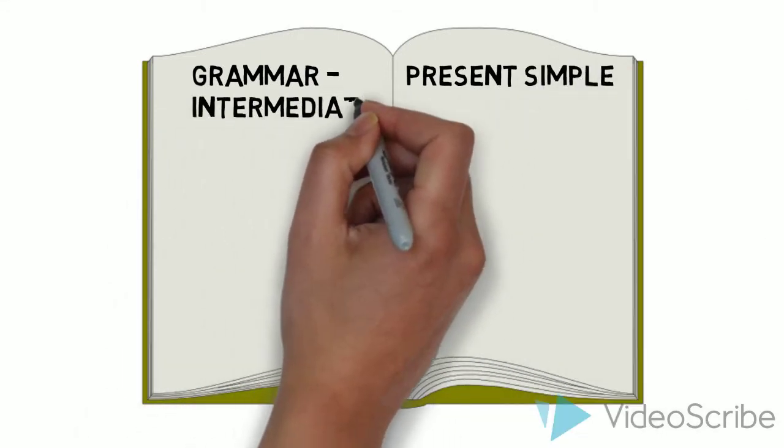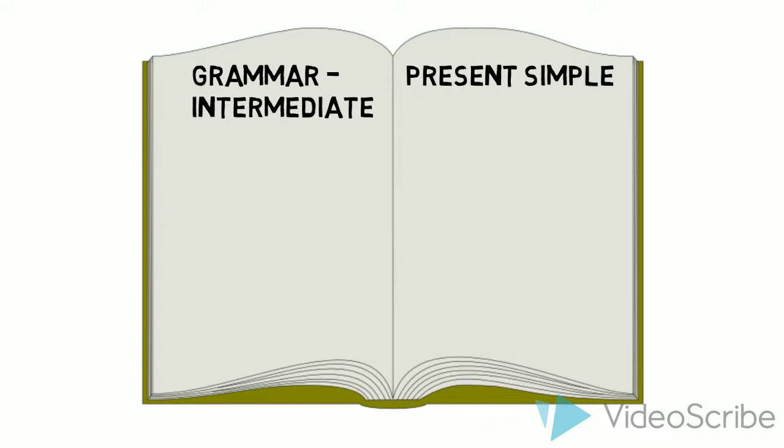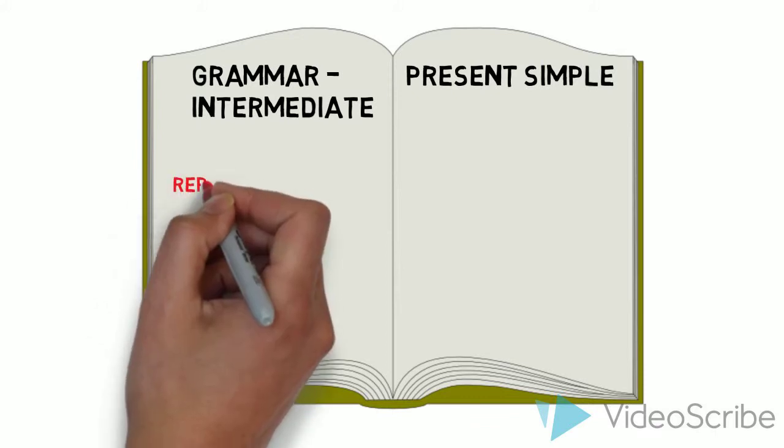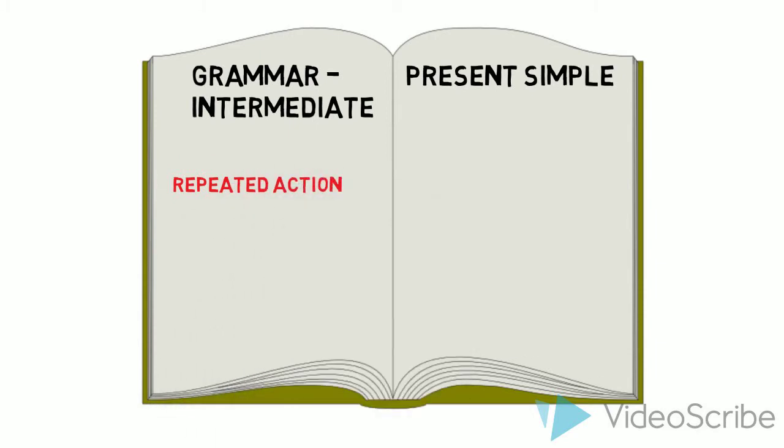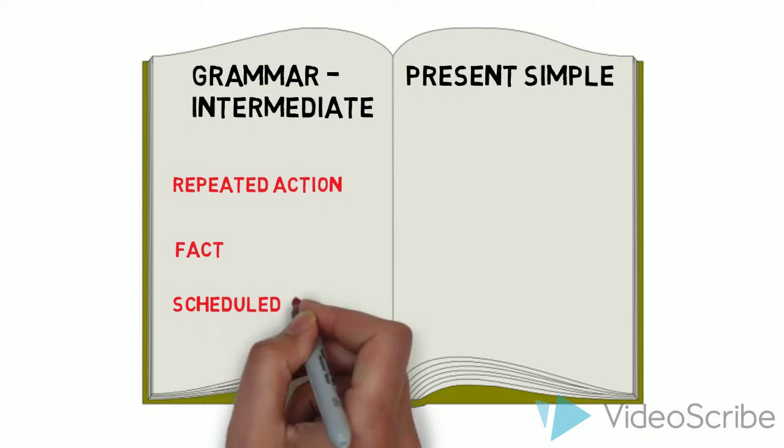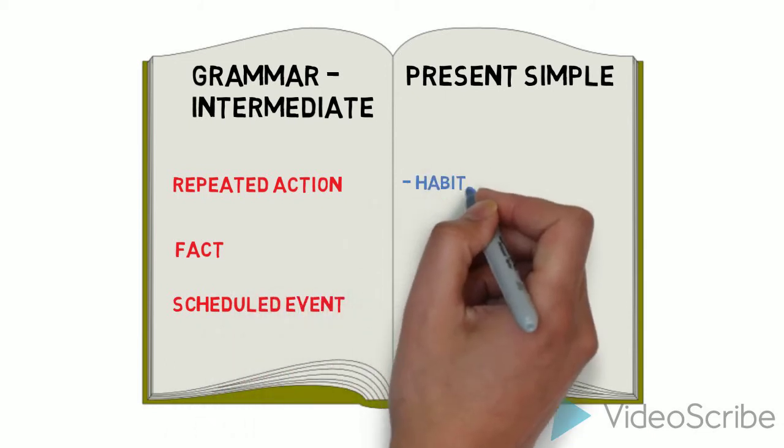This lesson is about present simple and is an intermediate lesson. When we talk about the present simple, there are three types. We use it for repeated action, a fact, and a scheduled event.